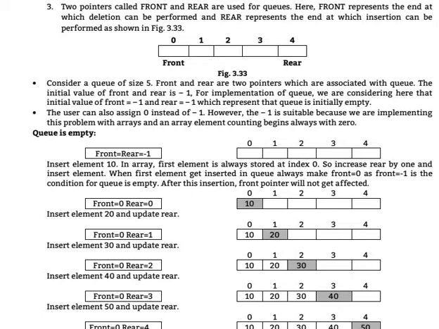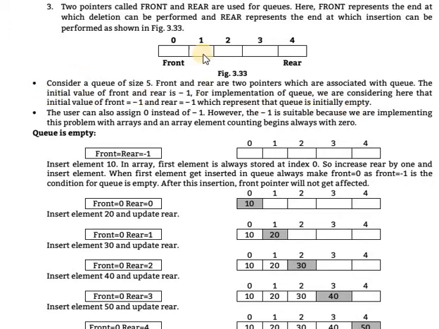Consider a queue of size 5. Front and rear are the two pointers associated with the queue. The initial value of front and rear is -1. For implementation of the queue, we consider the initial value of front equal to -1 and rear equal to -1, which represents that the queue is initially empty.